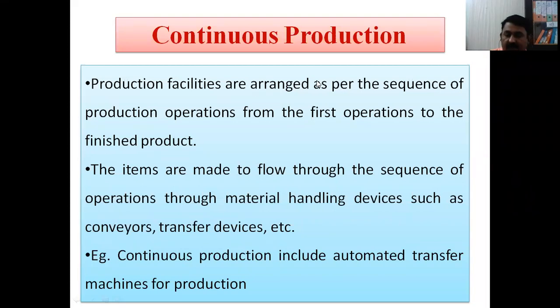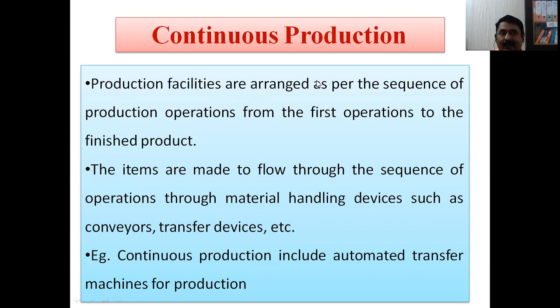Okay, so examples of continuous production include automated transfer of machines for production. In the last mass production, we have seen manual interference at many places. There may be some conveyors or transfer devices, but they are not fully automated. So continuous production includes the automated transfer also.